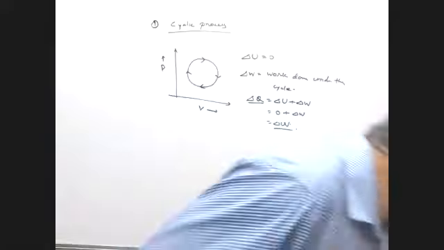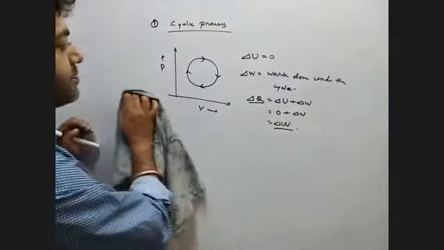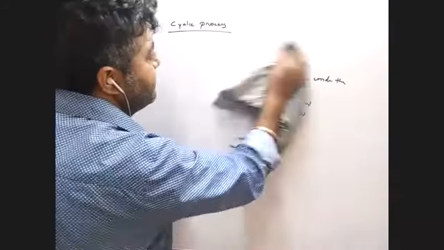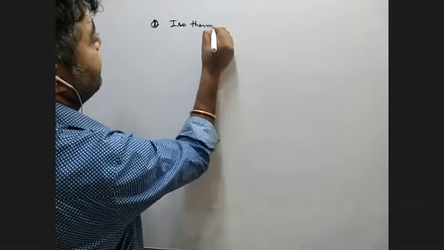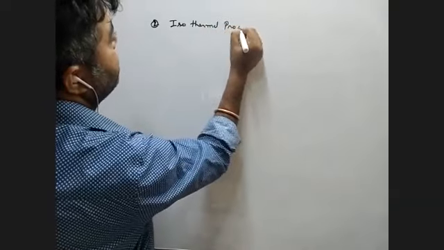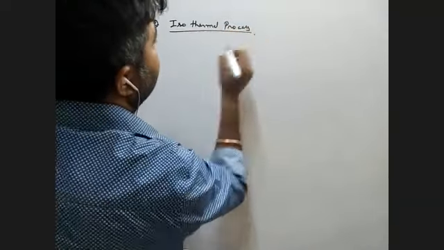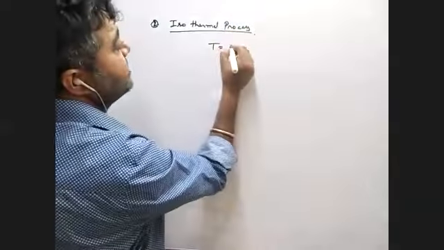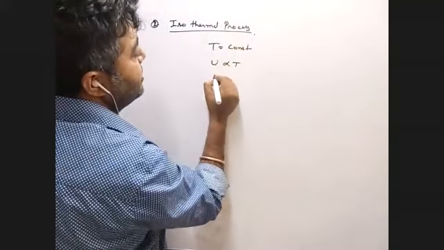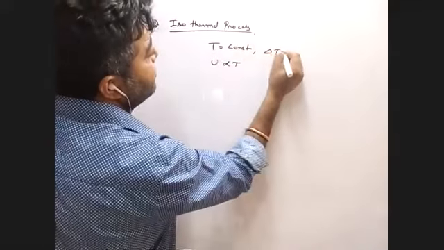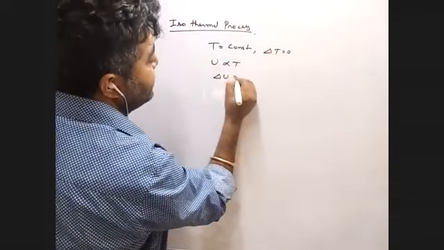Now, as we know the cyclic process, the first one is complete. Second one is isothermal process. See, if you know all these things, now the things are so easy. In isothermal process, first of all, temperature remains constant. So U is directly proportional to T, del T is 0. So you can say del U is 0. Is it okay?